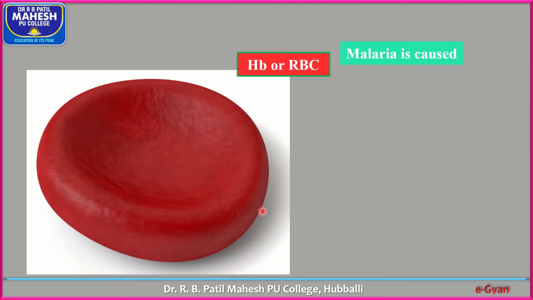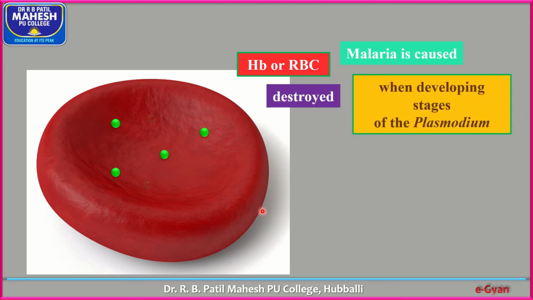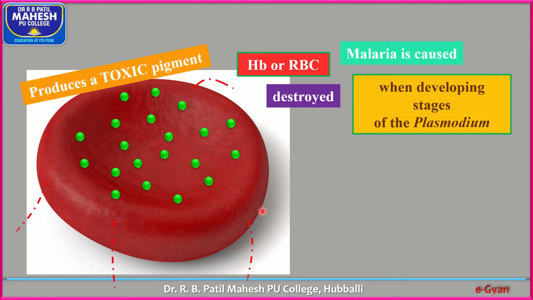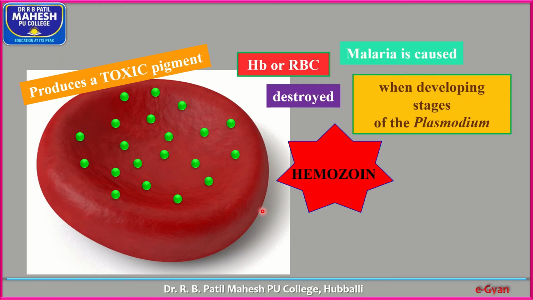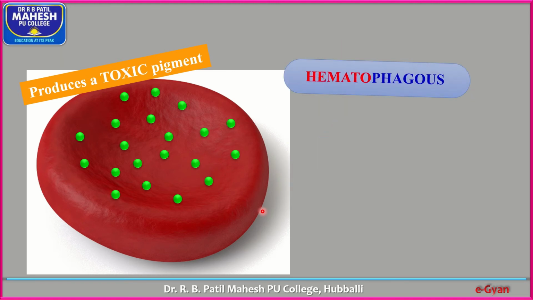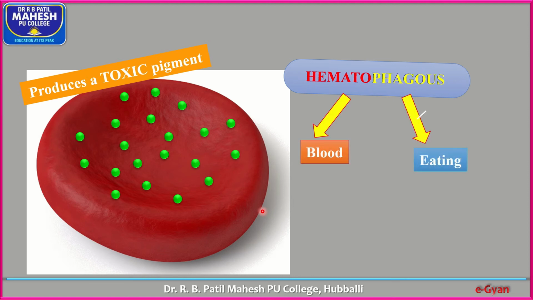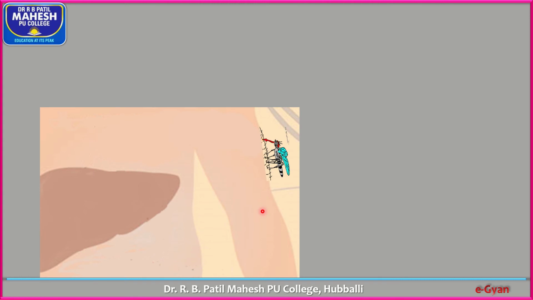Malaria is caused in RBCs. As a result of this, RBCs are destroyed when the developing stage of the plasmodium produces a toxic pigment called hemozoin. Hematophagus, the blood eating process, takes place.